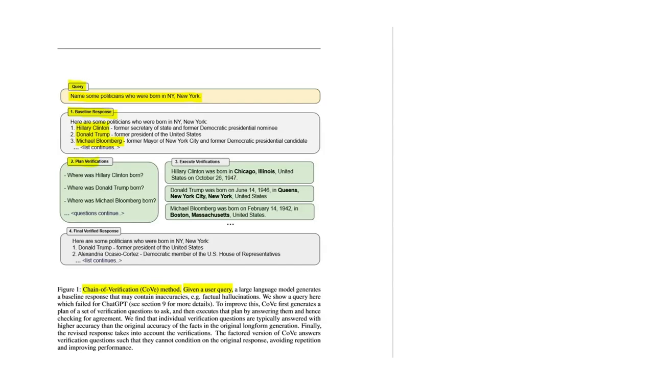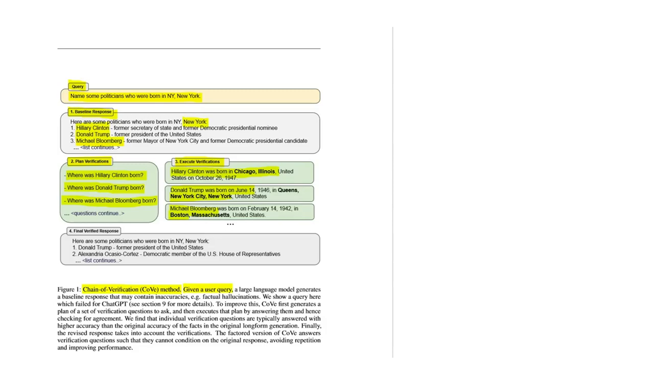They perform another prompt where they plan the verifications and they ask where each of these politicians was born. For instance, where was Hillary Clinton born? Where was Donald Trump born? Where was Michael Bloomberg born? And so on. And then the model executes the verifications and answers the new prompt. So it says that Hillary Clinton was born in Chicago actually, not in New York, as it had said initially. Donald Trump was actually born in New York, which was correct. And then Michael Bloomberg was born in Boston, not in New York.